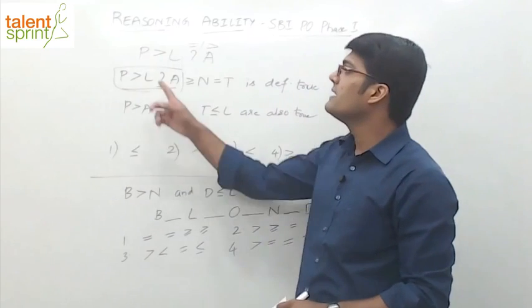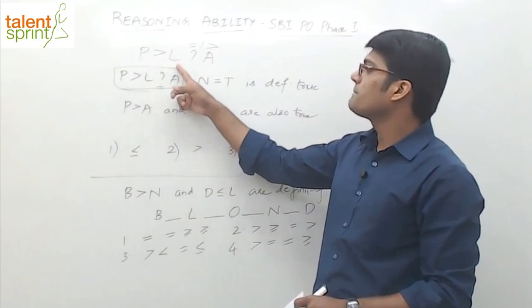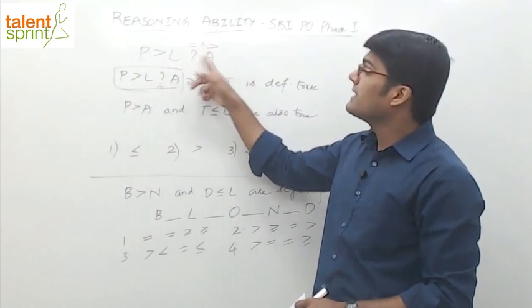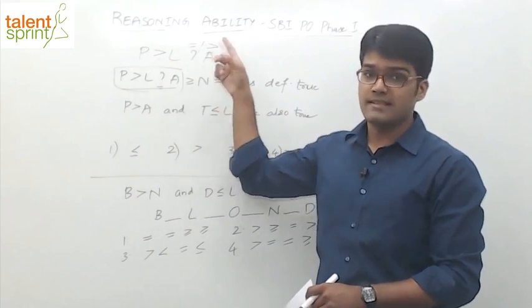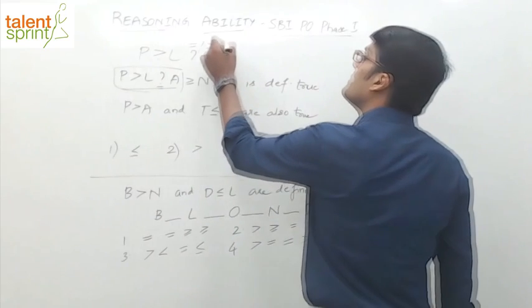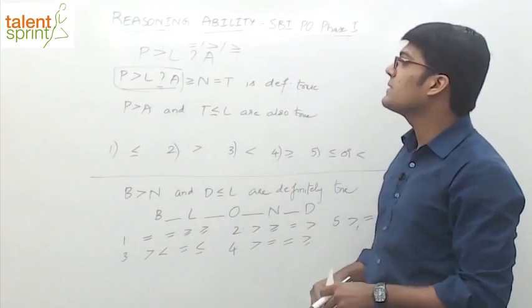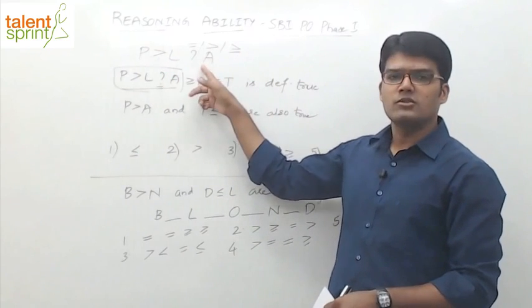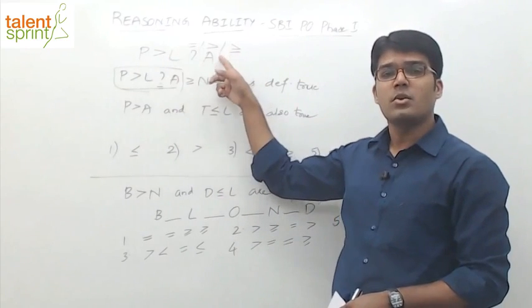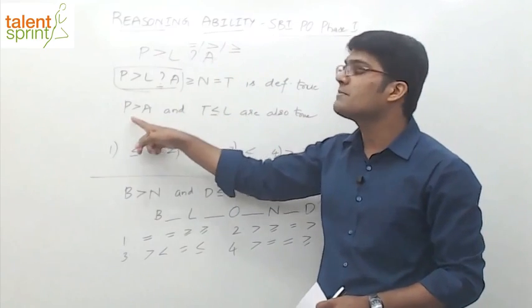The other possibility is the question mark can be greater than. What happens in that case? P greater than L, L greater than A. So P is greater than A. So that's the second possibility. The third possibility is it can be greater than or equal to. In this case, what happens? P greater than L, L greater than or equal to A. What is common? Greater is common. So even in that case, P can be greater than A.